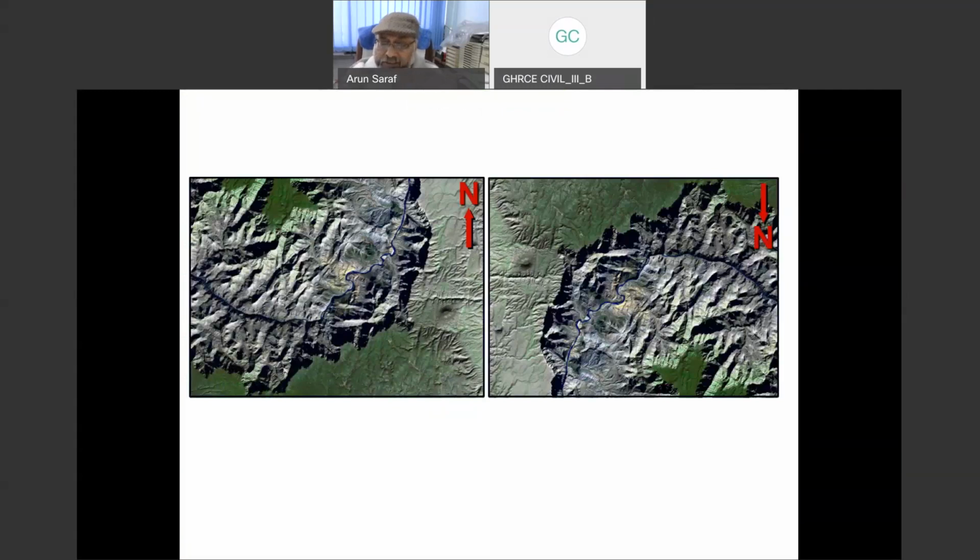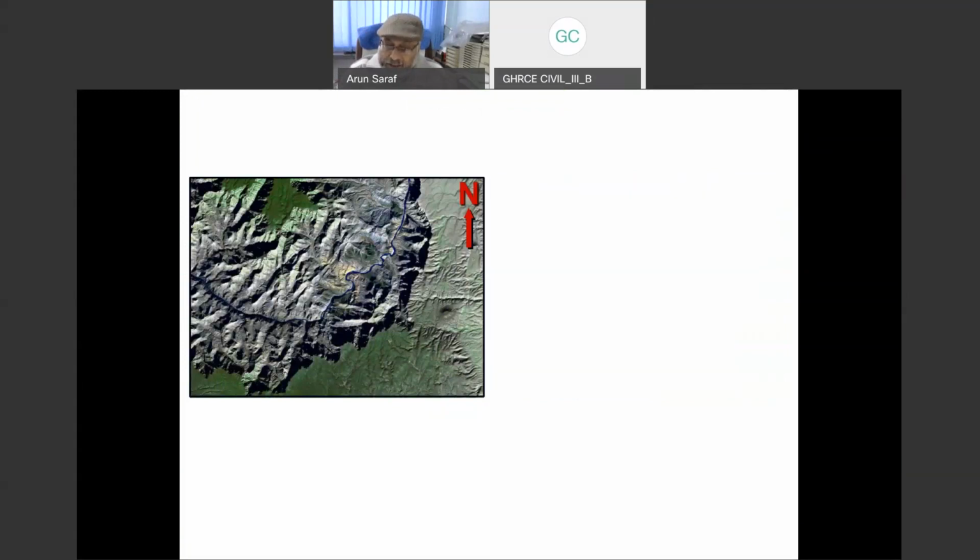Now just imagine that we are using a satellite image like this one and making interpretations about topography or geomorphology from an image which is suffering from FTPP. Then we are bound to make wrong interpretations. So this is the care we need to take whenever we are using satellite images of any part of the earth. I have said any part of the earth. I will show you various examples.